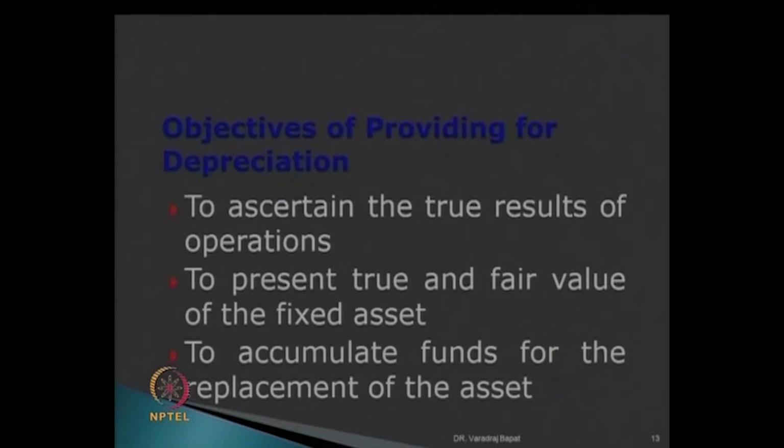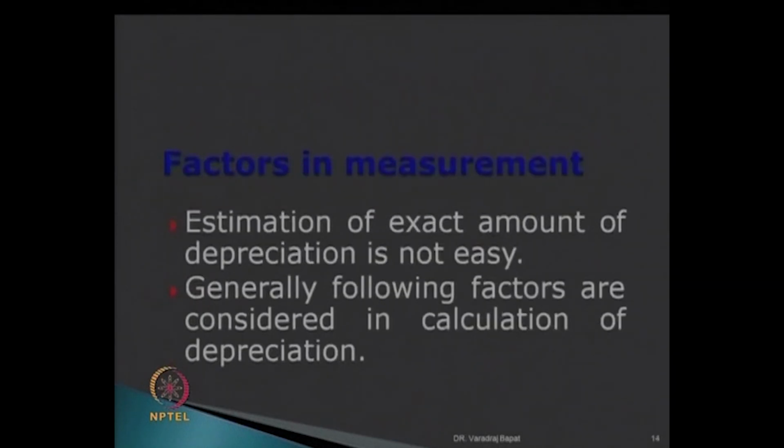And the third objective is we also need to provide funds for replacement. So, let us assume that we have purchased a machinery, it has a useful life of 5 years. At the end of 5 years, we will have to replace it with a new machine. So, every year we should accumulate some money so that we have enough funds at the end of 5 years to buy new machinery. So, because of all these three objectives, it is necessary that depreciation is provided.